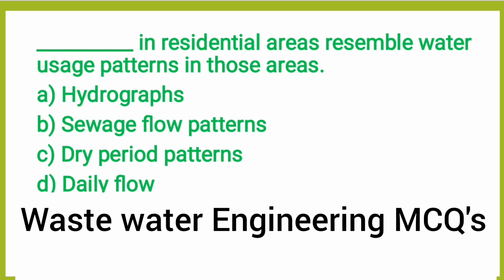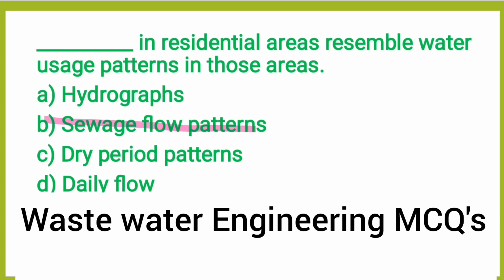Next question, dash in residential areas resemble water usage patterns in those areas. Option A, hydrographs. Option B, sewage flow patterns. Option C, dry period patterns. Option D, daily flow. The correct answer is option B, sewage flow patterns.